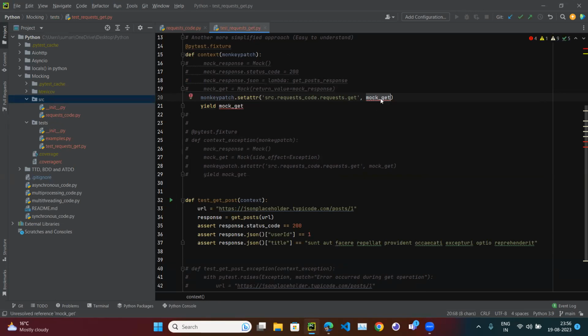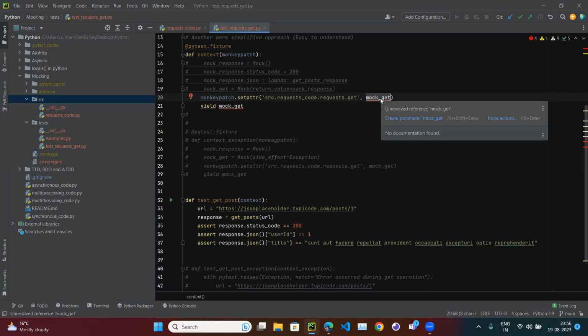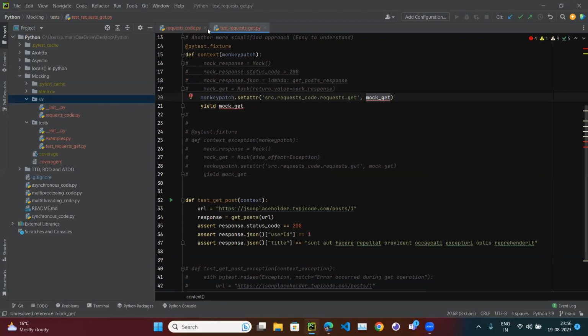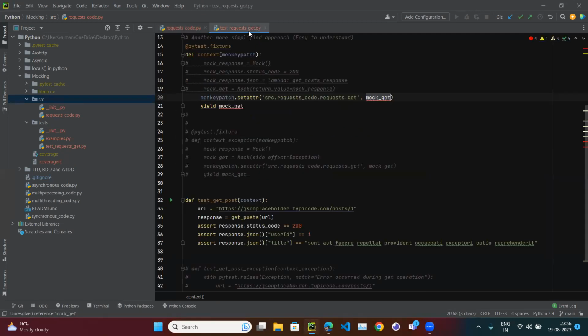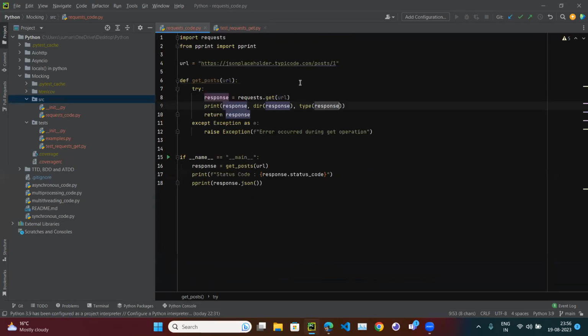Currently, if I do dir of mock get, it is empty, because I did not define anything. But if I get some response, it is of a type of class. So instead of this variable, it should be of some class type, and here it is of request class. So if I run this code,